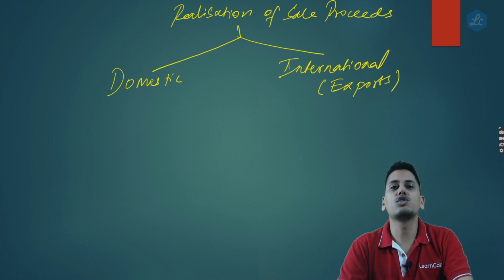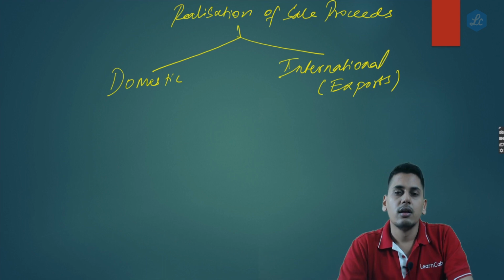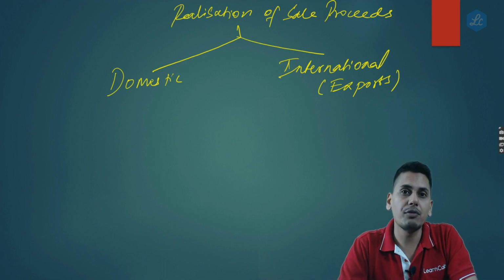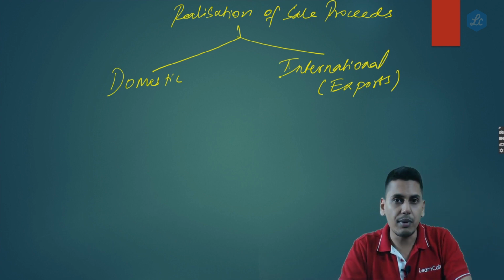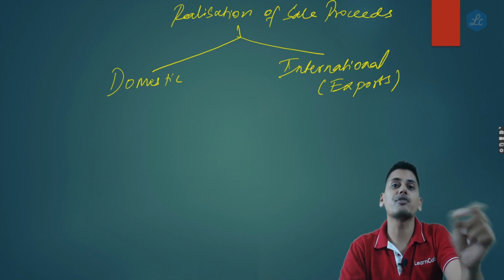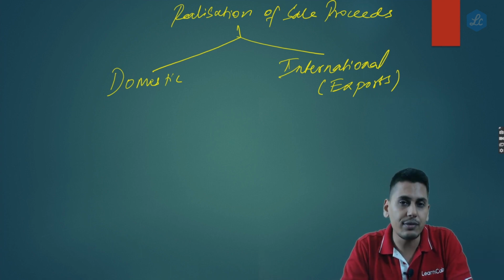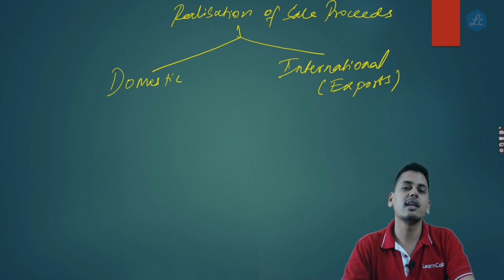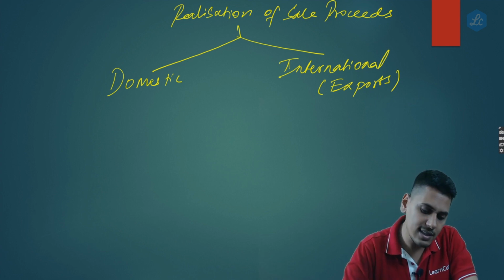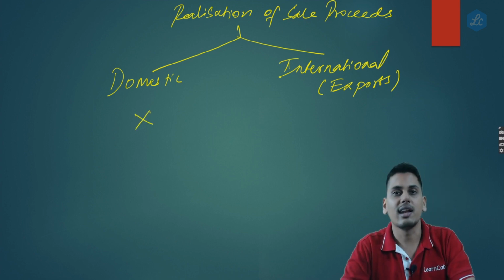Now friends, as regards domestic transactions, let's suppose I supply these goods or services to you. Irrespective of whether I receive or realize the sale proceeds or not, it still qualifies to be a supply. Please understand, GST is a tax on supply and it is not a tax on receipt of consideration of supply. It is a tax on supply, whether consideration is received or not. The moment supply has happened, the taxable event has occurred and the levy gets crystallized. So as regards domestic transactions, realization is not relevant.